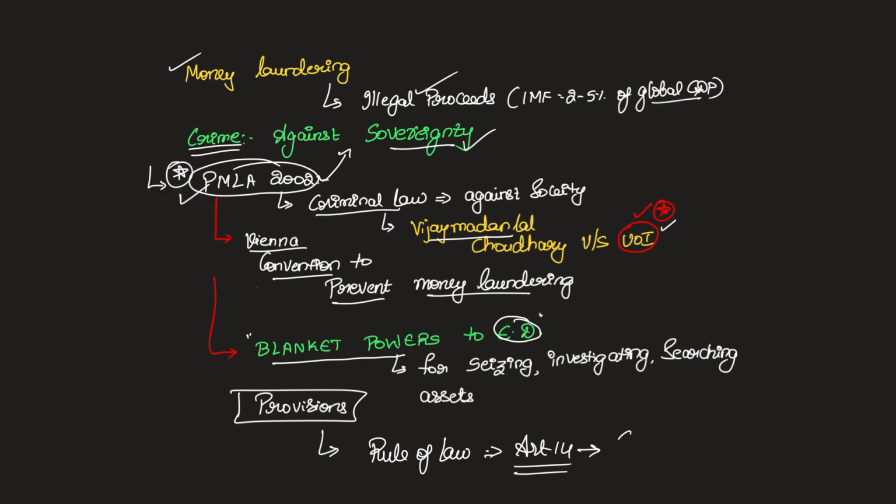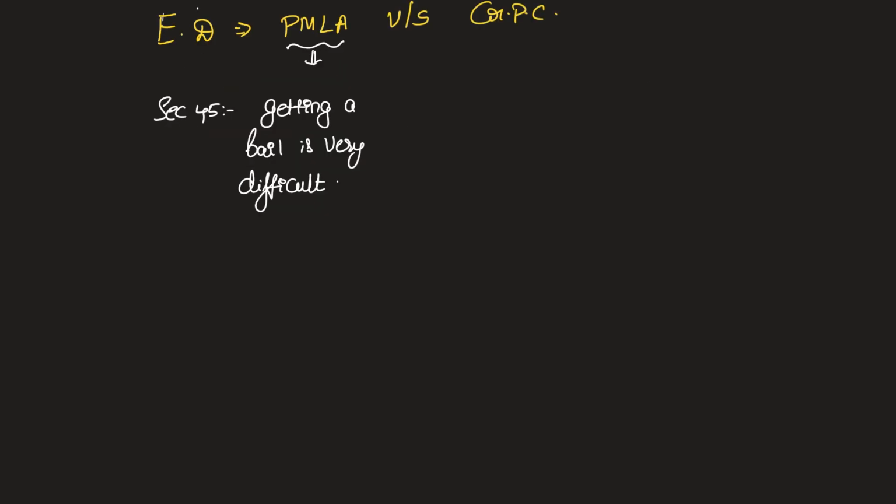That established procedure is codified under the CrPC, or the Criminal Procedure Code. This is where the problem begins. To begin with, should the Enforcement Directorate function as per the blanket provisions that it got under the PMLA, or should it stick to the procedures established under the CrPC? This is the main bone of contention, the controversy here.